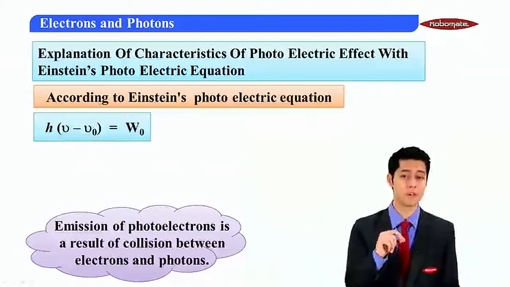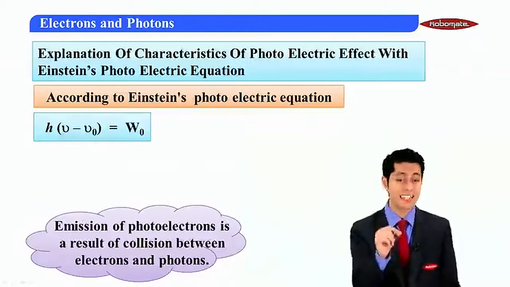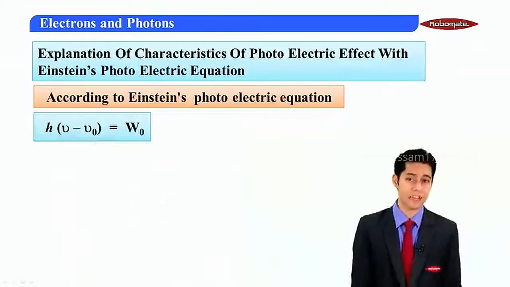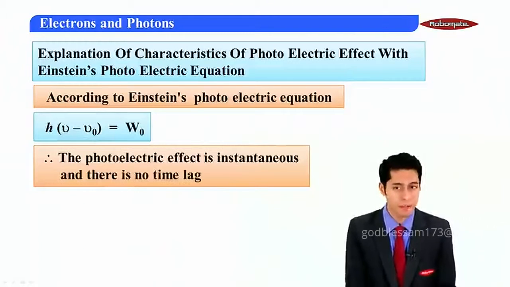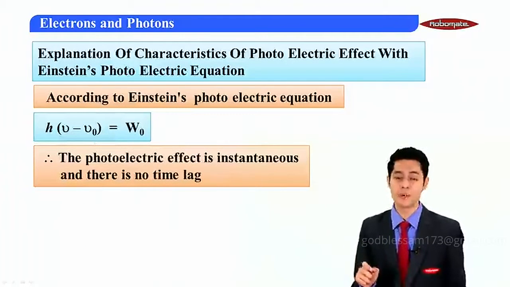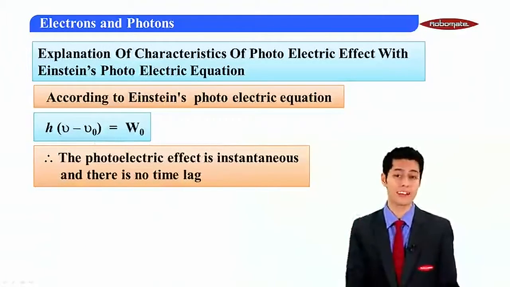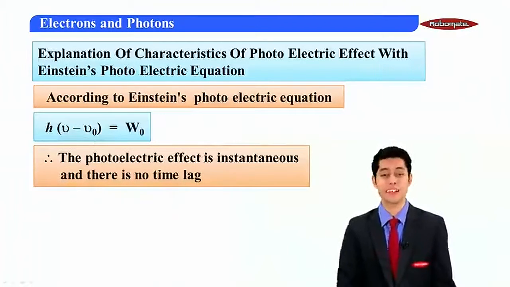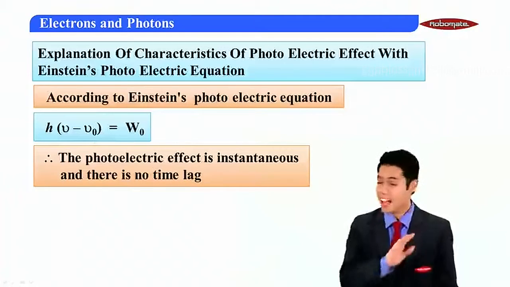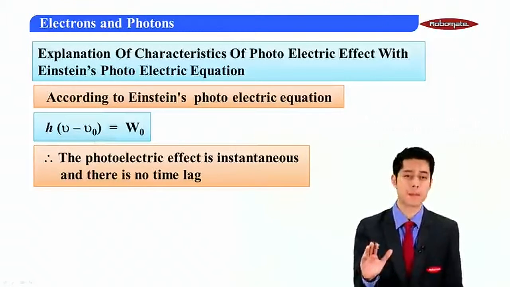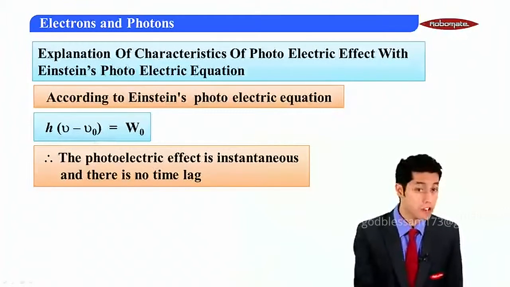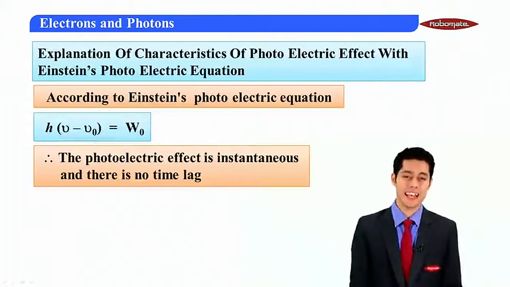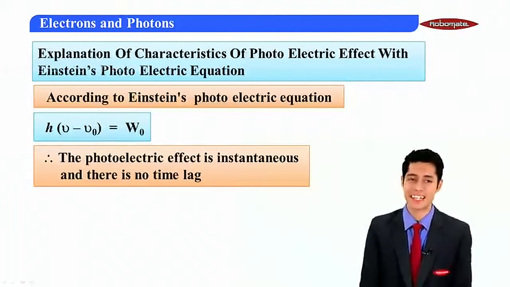So emission of photoelectrons occurs as a result of collision between photons and electrons. There is no time lag between them, and since there is no time lag, this photoelectric effect is an instantaneous process, as there is no time lag between the absorption of photons and the emission of electrons.